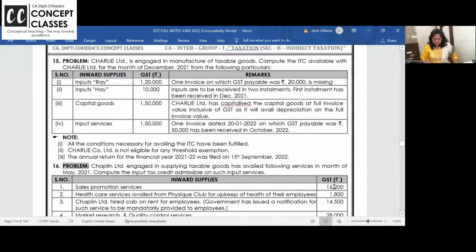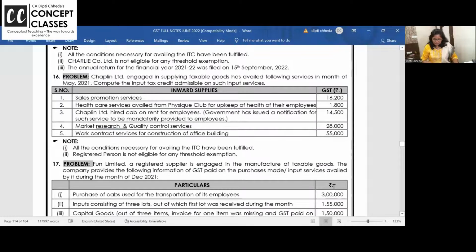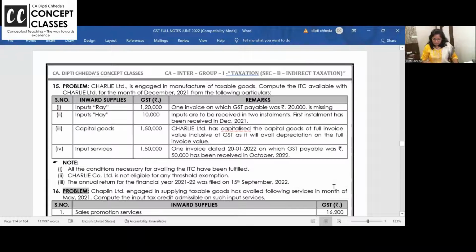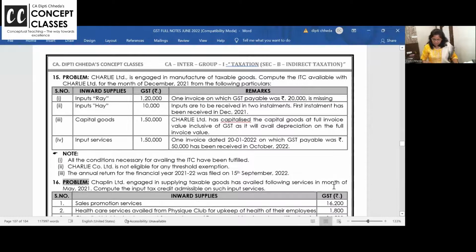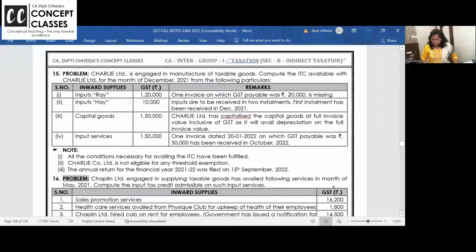Which problem? We didn't do the 15th problem. 1 minute, let me check in the notebook. है ना, सब problems हमारी notebook में हमने class में ही solve किए.